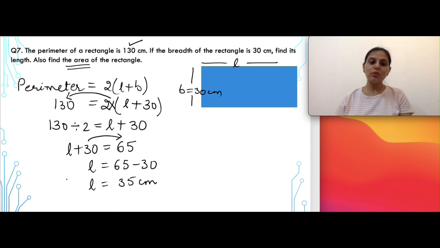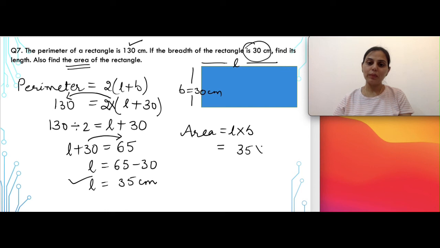So now since you know the length also and you know the value of breadth which is already given as 30 centimeters, we can easily find the area of rectangle. The formula is length multiplied by breadth, or it can be written as 35 multiplied by 30, which in this case will give you the answer as 1050 centimeter square.